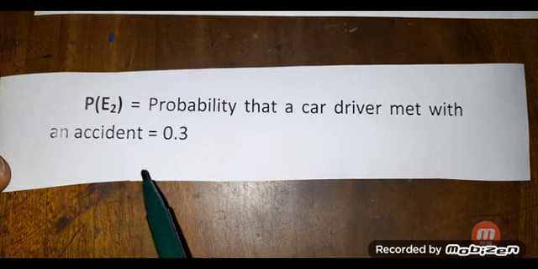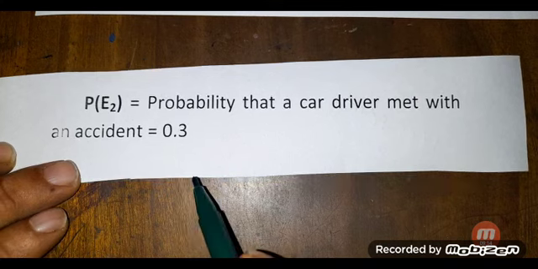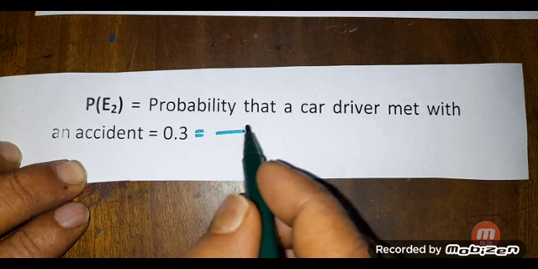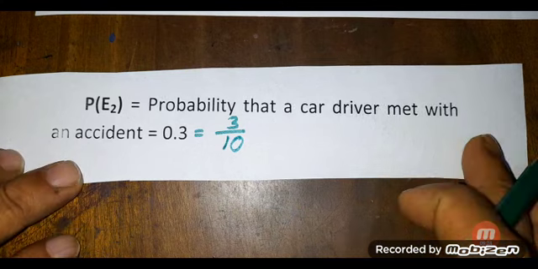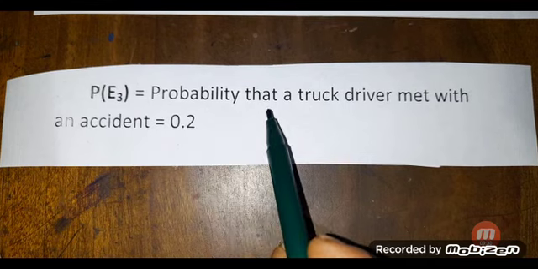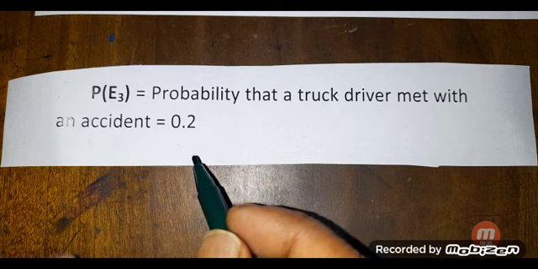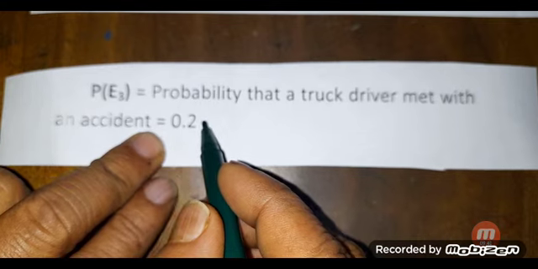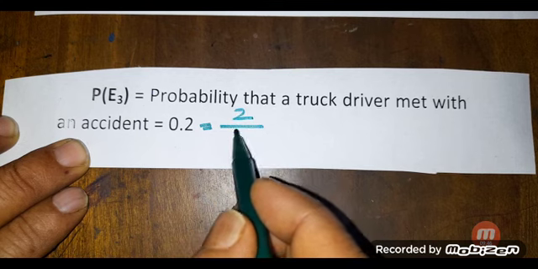P of E2, that is the probability that a car driver met with an accident, is given as 0.3, and that is equal to 3 by 10. P of E3, that is the probability that a truck driver met with an accident, is given as 0.2, and that is equal to 2 by 10.